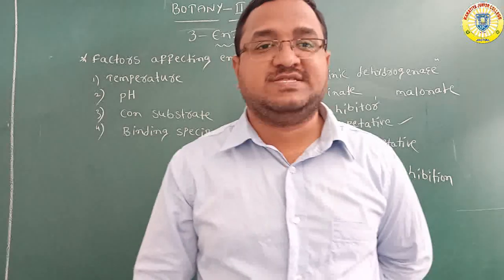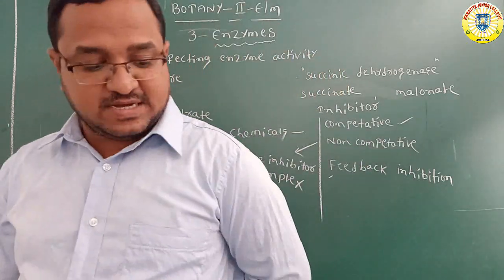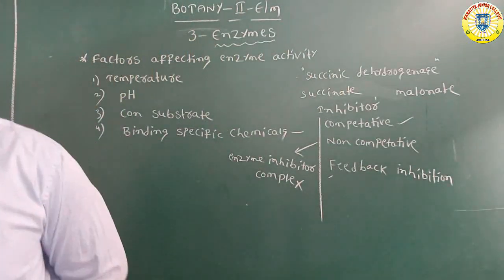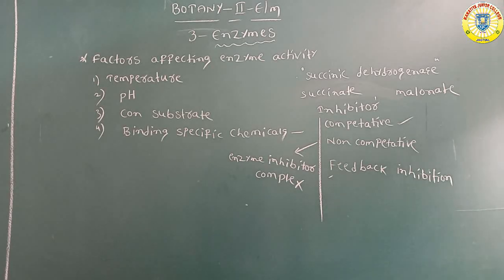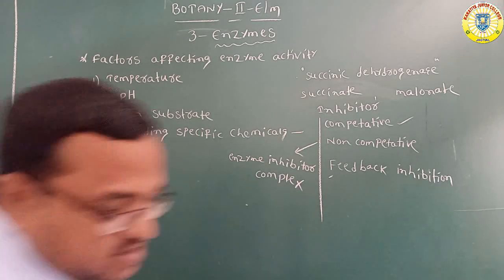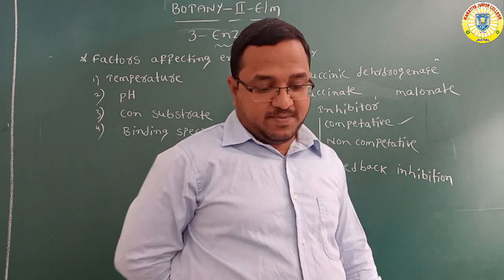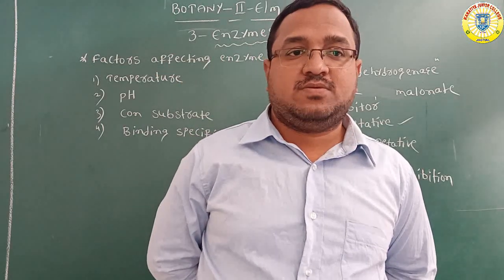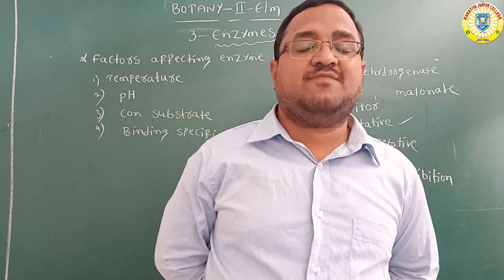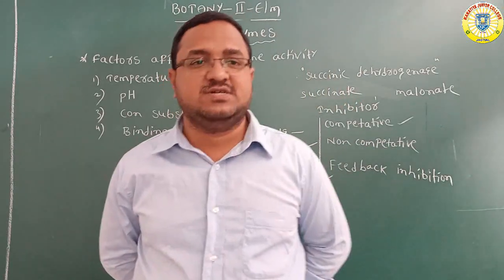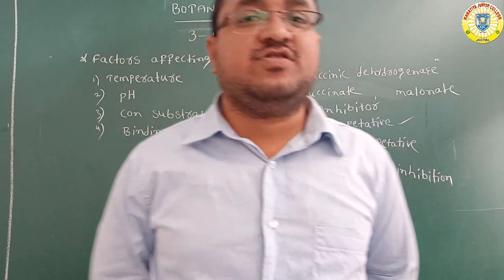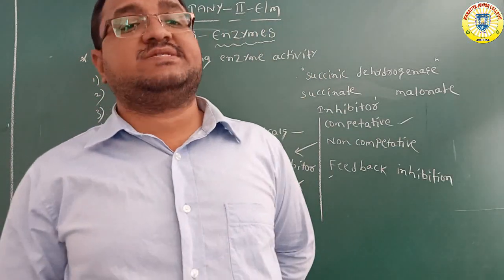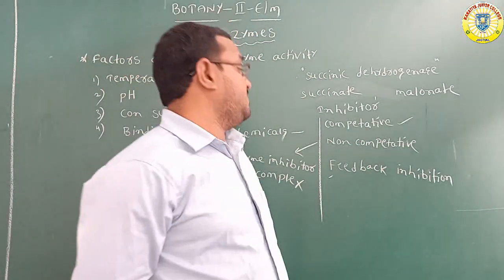Homeostatic control of metabolism means for the purpose of equilibrium, a stable state of equilibrium. So that is feedback inhibition.